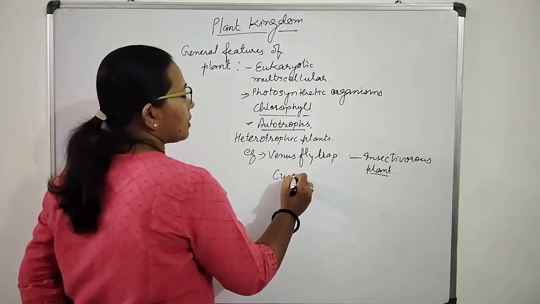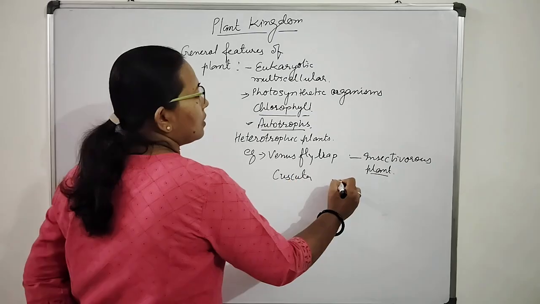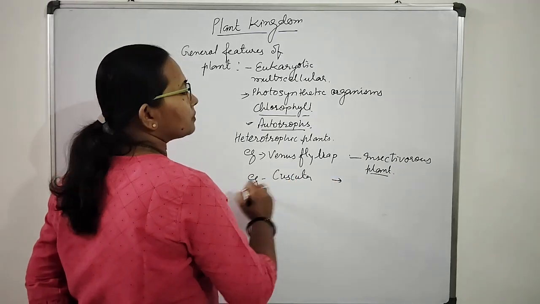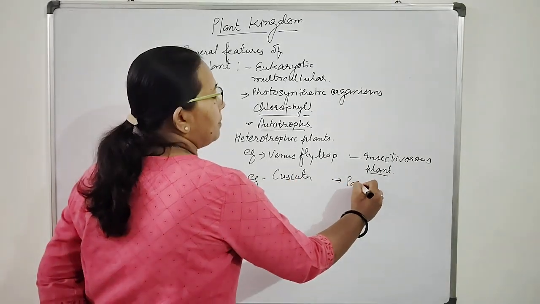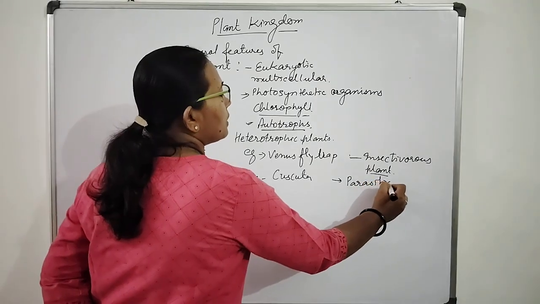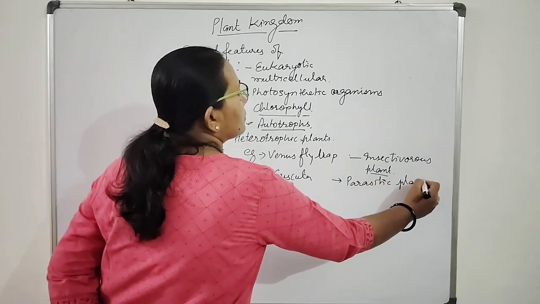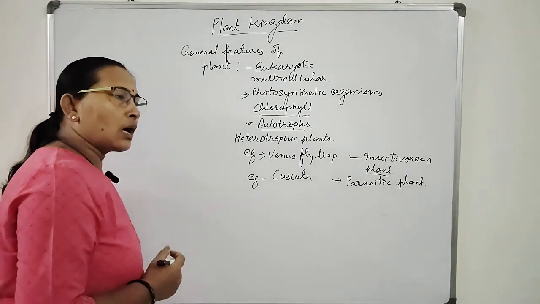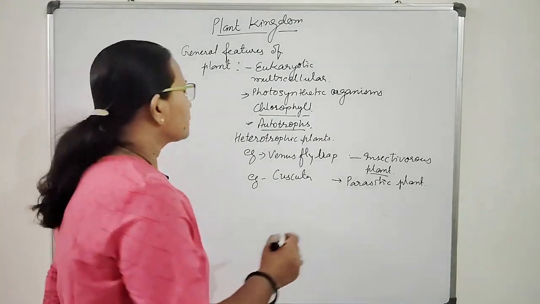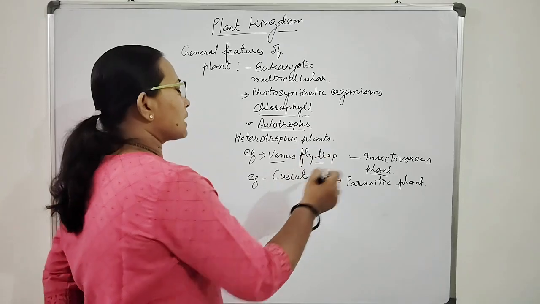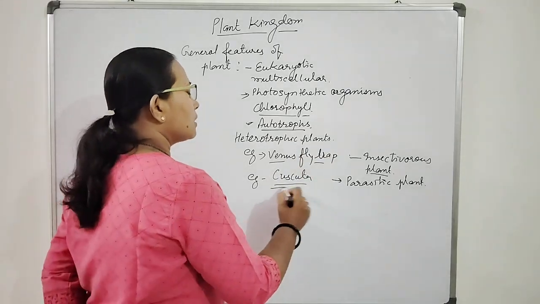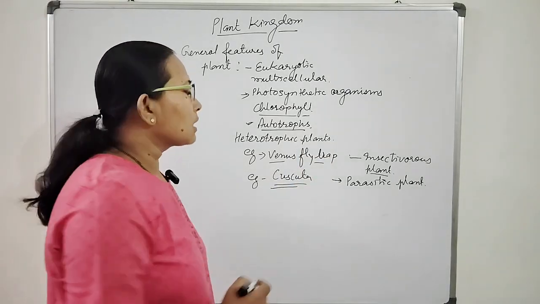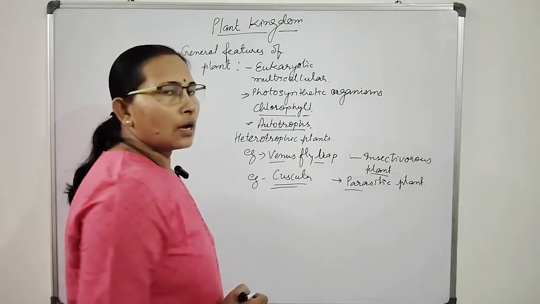Cuscuta is an example of a parasitic plant. So some plants, Venus flytrap and pitcher plant, are insectivorous plants. Cuscuta, also known as amarvel, comes under parasitic plants.